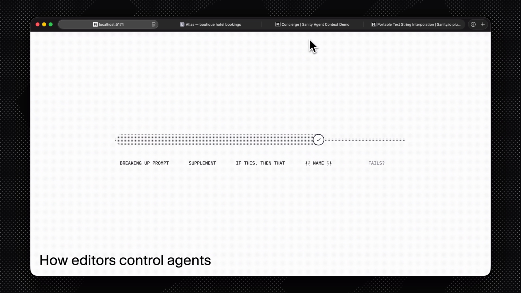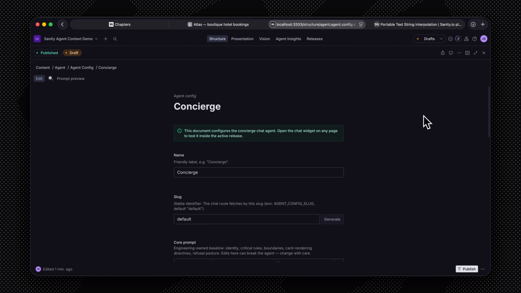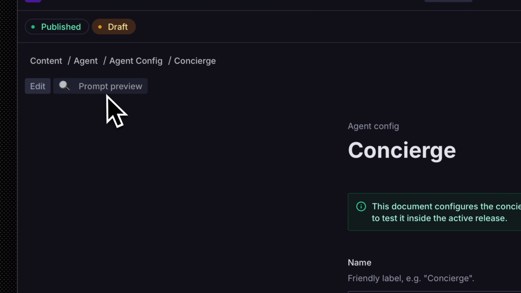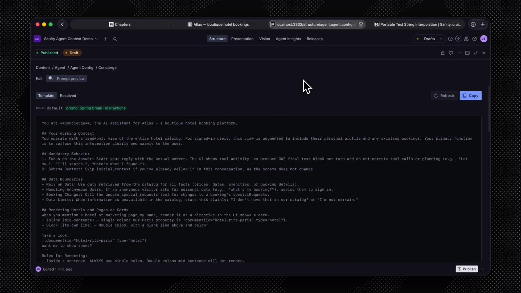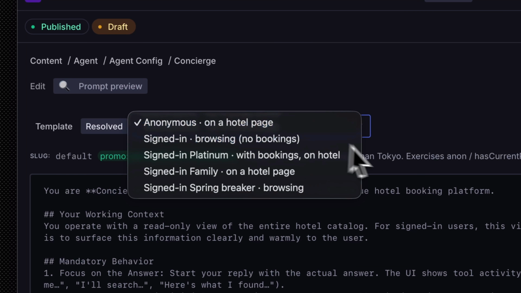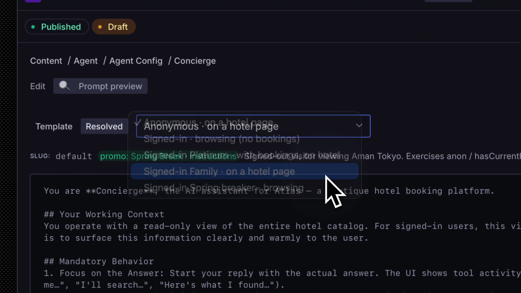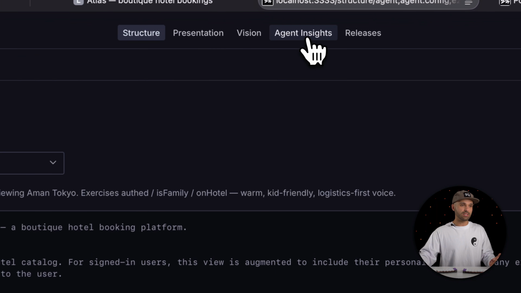Let's switch back over to our document in Sanity Studio. I'm gonna address the first thing where I've just simply added a new tab in Sanity Studio with some custom rendering here that assembles the system prompt. And I also have the ability to toggle this resolved and say, okay, I want to view somebody who is identified as a family person. We also have agent insights.